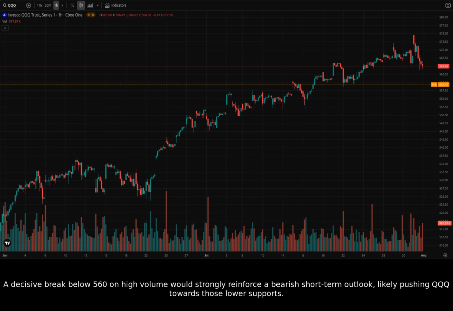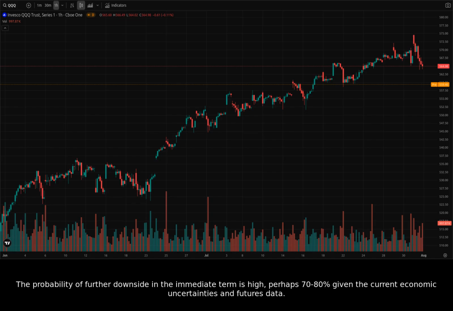A decisive break below 560 on high volume would strongly reinforce a bearish short-term outlook, likely pushing QQQ towards those lower supports. The probability of further downside in the immediate term is high, perhaps 70 to 80% given the current economic uncertainties and futures data.